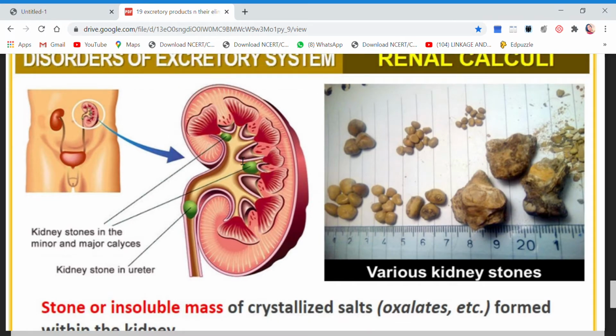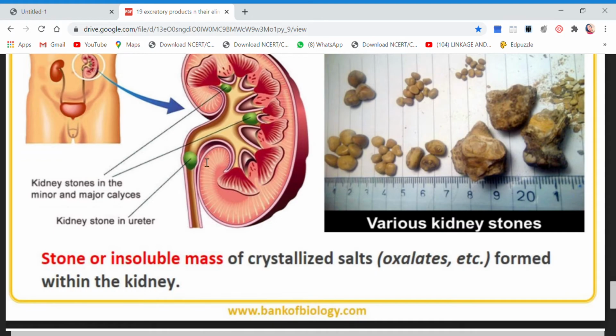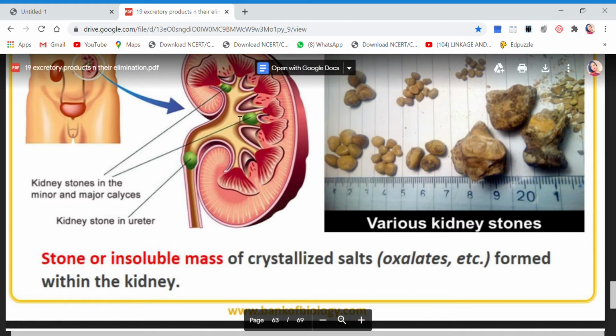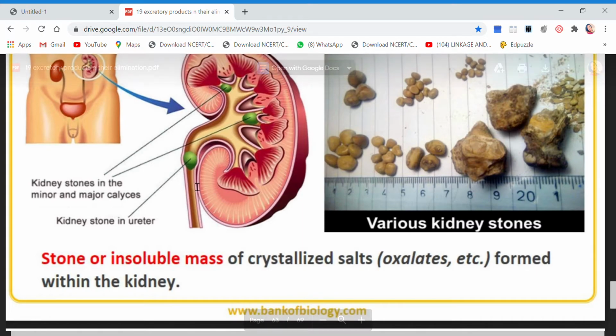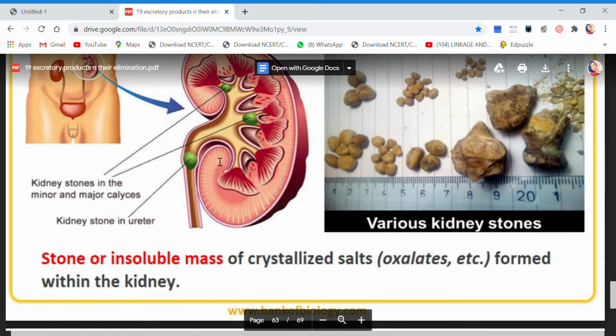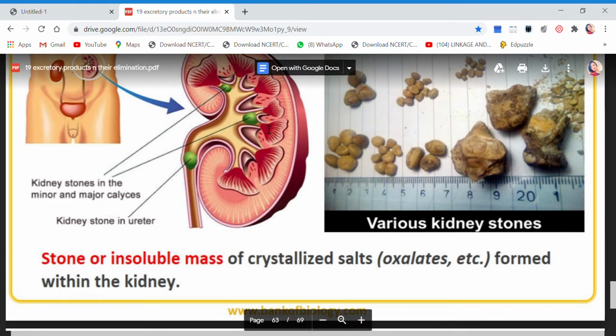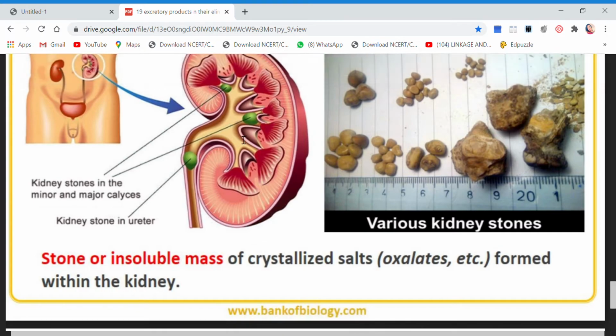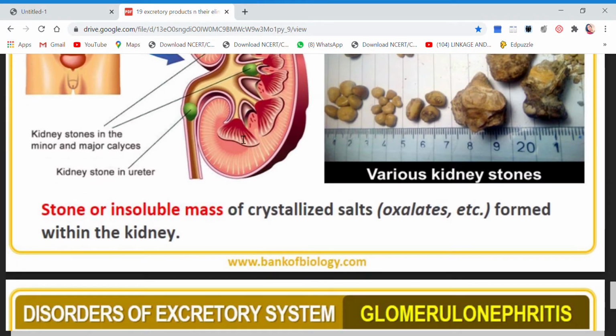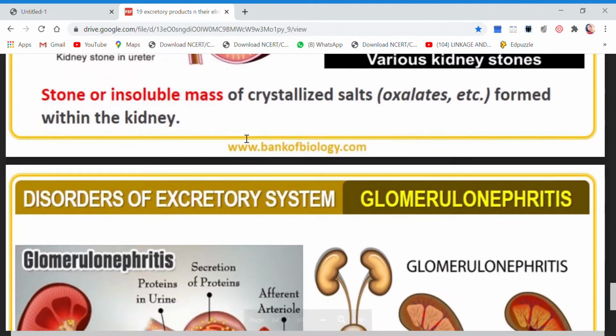They can get stuck, and if they get stuck in the ureter, it is highly painful, children, because now the ureter has been blocked. So the urine will get blocked right there, it gets stuck, and the patient is unable to pass the urine. And think, urine keeps forming inside, but because of the stone it cannot come out. So what happens, pressure increases and it is highly painful. The patient has to be taken to the hospital. So this is another kidney disorder.